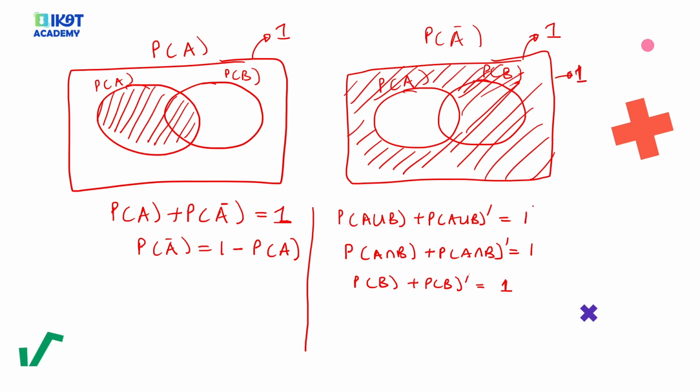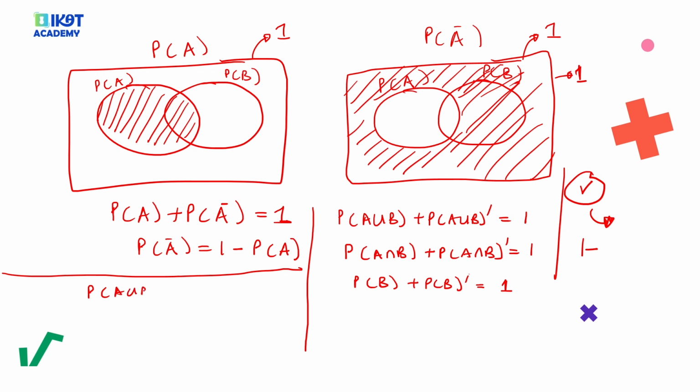Now, meaning when you're given the complement of anything, it's the same as having that thing, because you just have to subtract it from 1. That's the concept that we are trying to carry. Similarly, if I want to get the probability of A union B complement, it's just a matter of saying 1 minus the probability of A union B. The probability of A intersection B complement is equal to 1 minus the probability of A intersection B. So with time, it should be as simple as getting this in your head: any probability plus its complement will always be equal to 1.